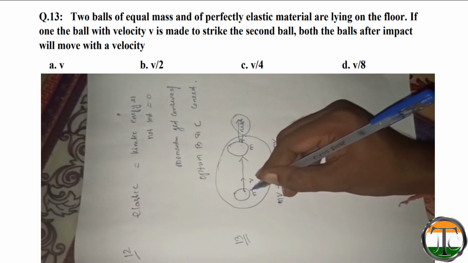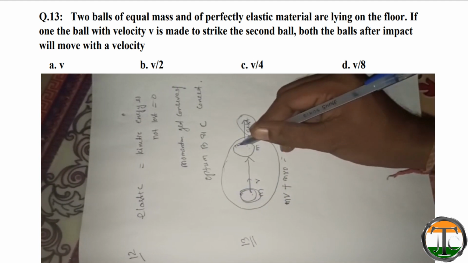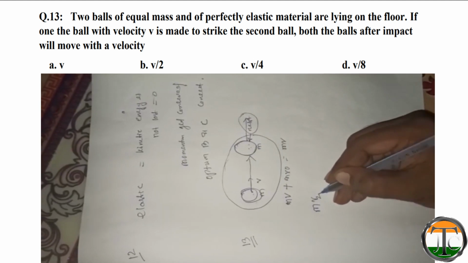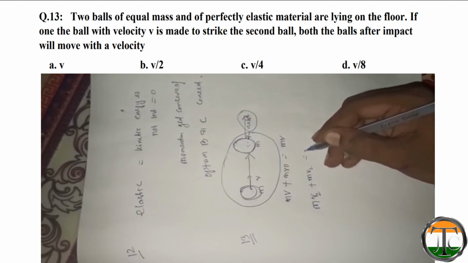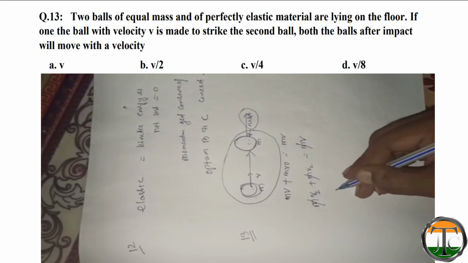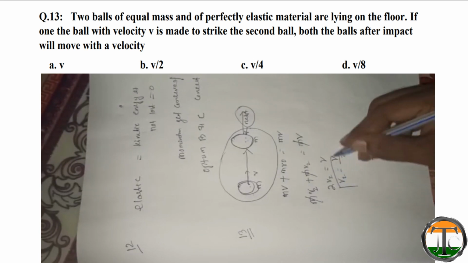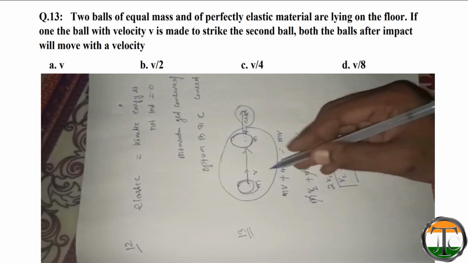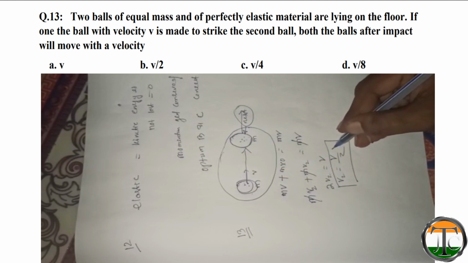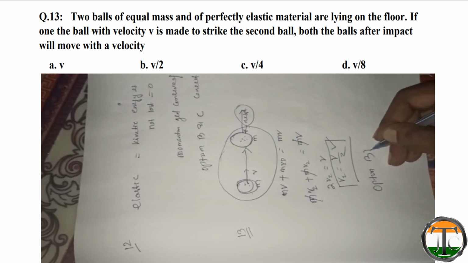That means it will have some velocity and it will have some velocity. Let the velocity of this ball be v2. The same velocity here will also be v2, because both have the same mass. So m v2 plus m v2 is equal to mv. M gets cancelled. 2v2 is equal to v, v2 is equal to v by 2. That means the velocity at which both balls will move after collision is equal to v by 2. So option B is the correct answer.